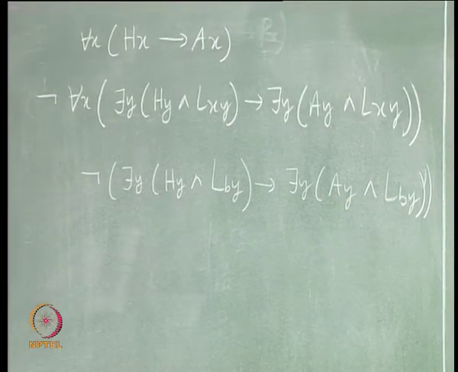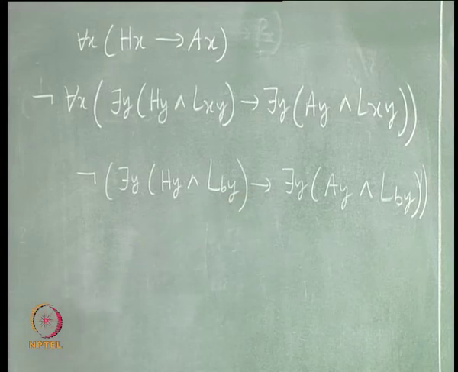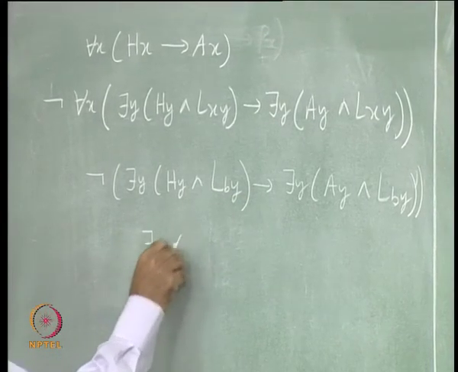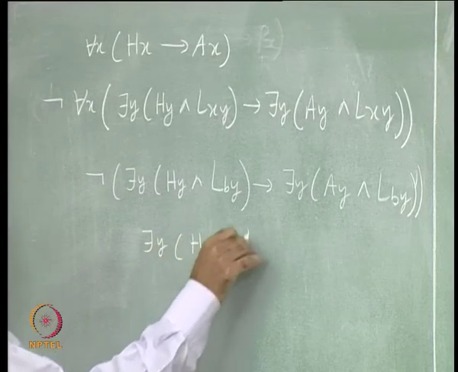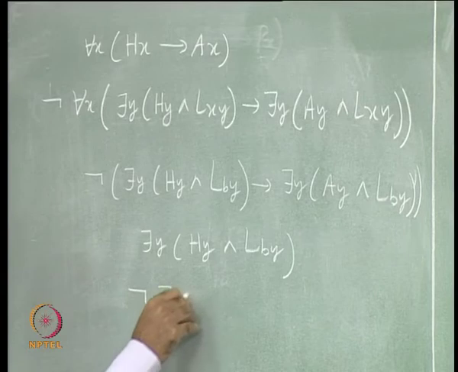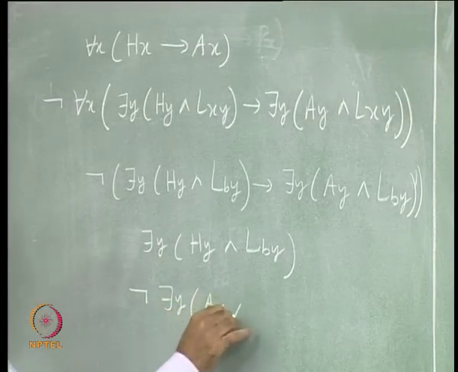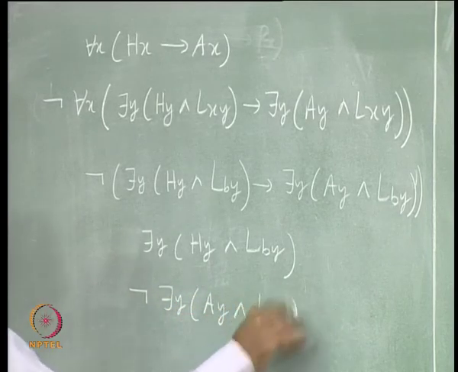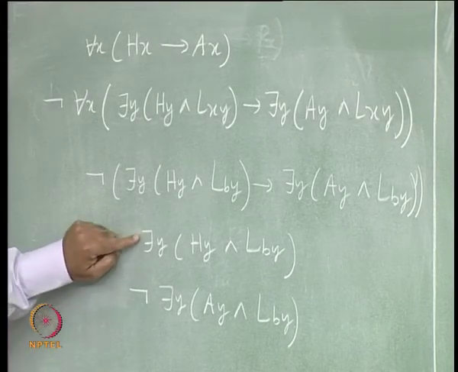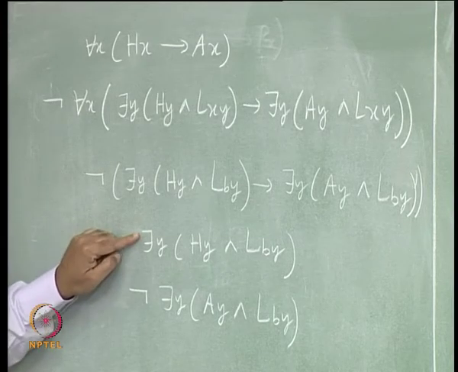Fine. Next, not implies. So, that gives there is y, H y and L b y, and not of there is y, A y and L b y. Fine. So, again this is existential, so let us use it first.